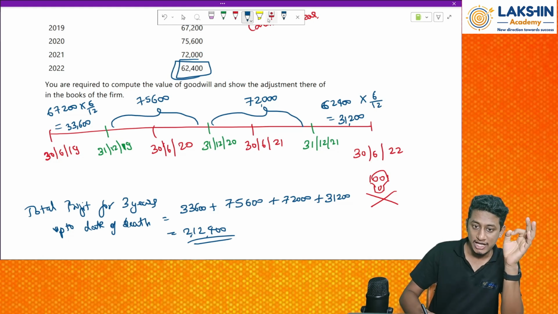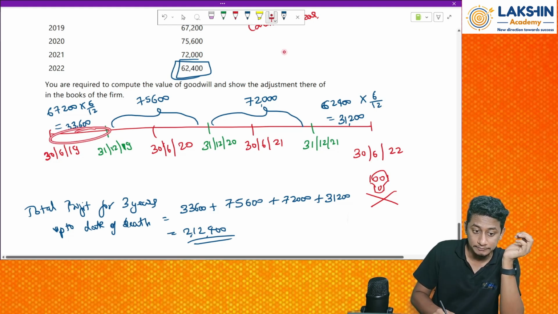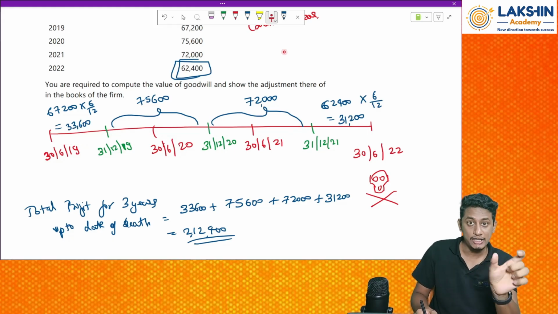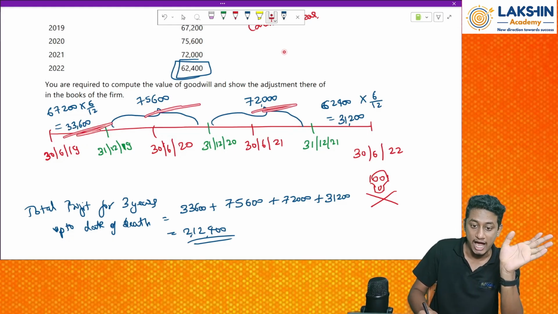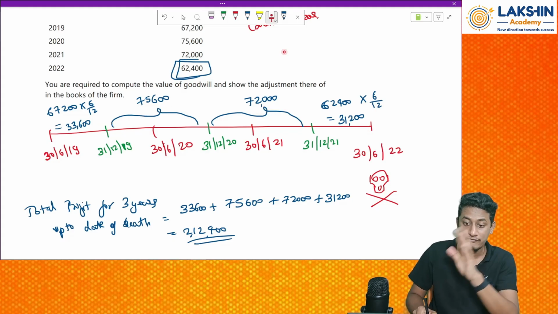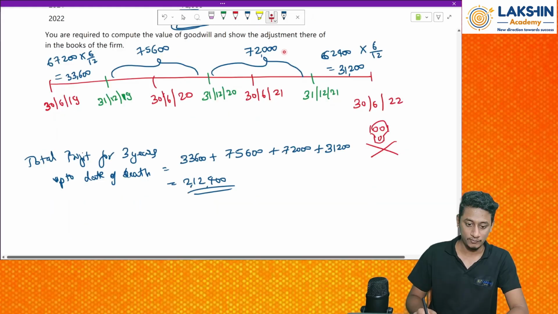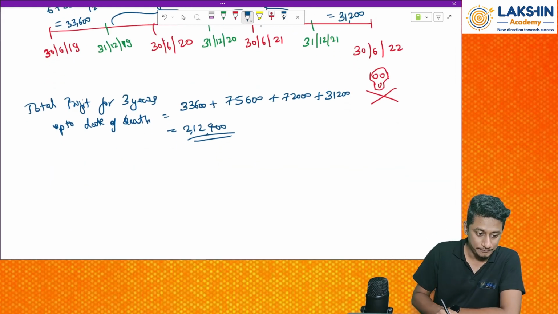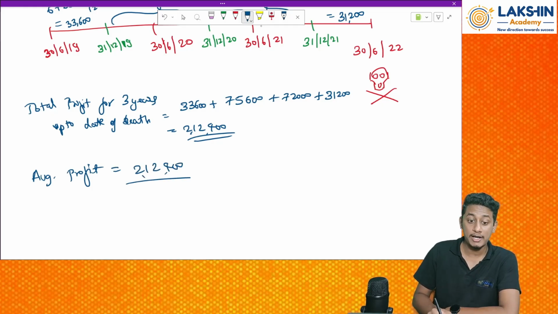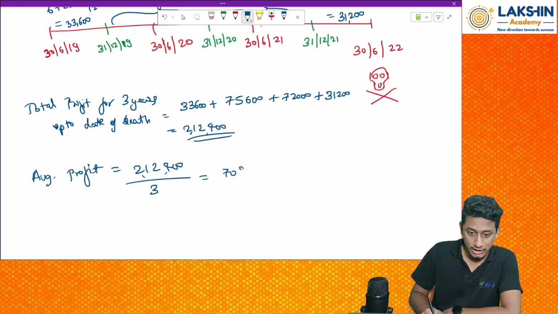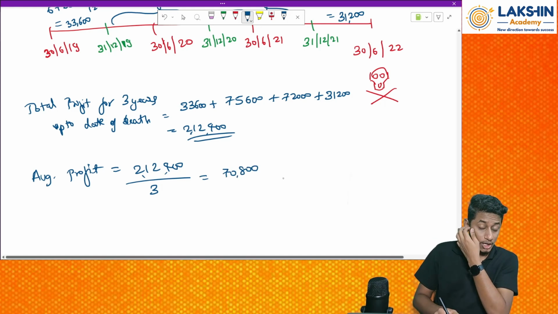In your textbook, what they have done is they have computed for each of this period separately and added it. And below that, an alternative view is also given, just like how I have computed over here. Similar approach is also given, but follow this approach because this will be the easiest one, and this will solve your answer really quick. Clear? Now let's find out the average profit. Average profit is equals to 2,12,400 divided by 3 years equals to 70,800.